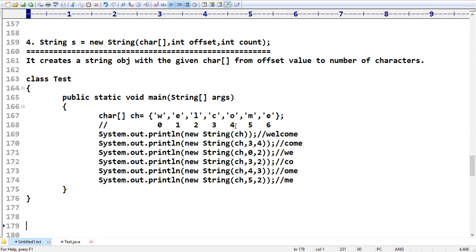New String W is calling toString to print the content. Yes, Pramod, it will print WE directly on the screen. It is a nameless object, an anonymous object. Let me go with the next constructor.